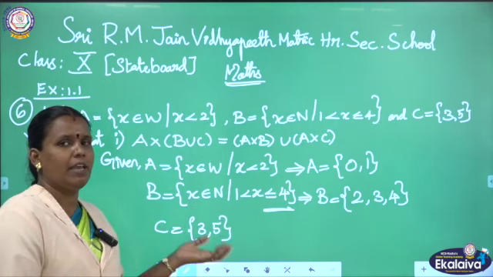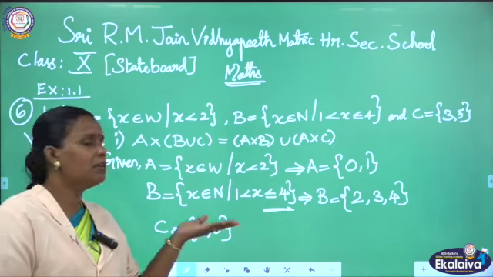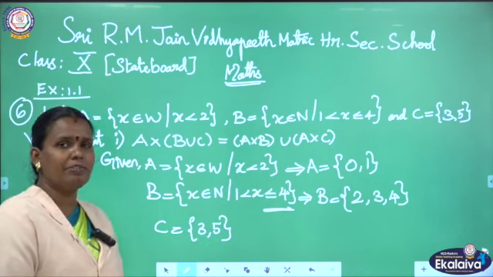After deriving the A set, B set, C set in roster form, we have to proceed with our first subdivision.